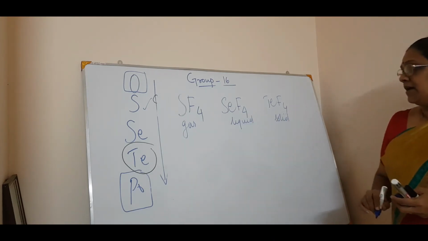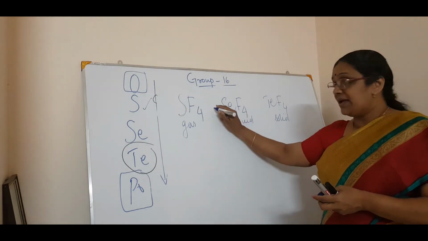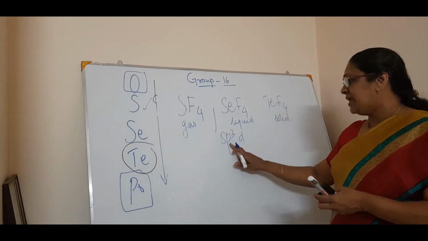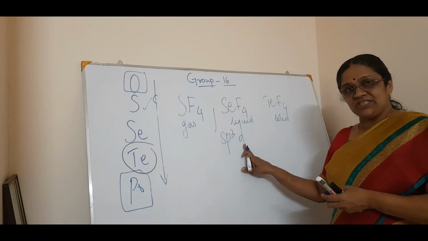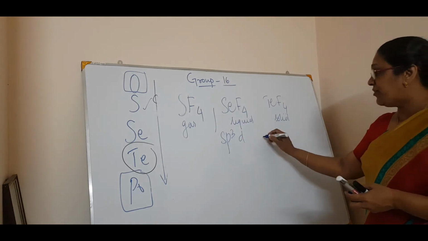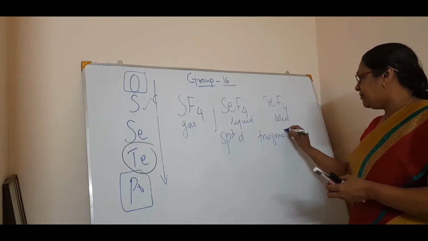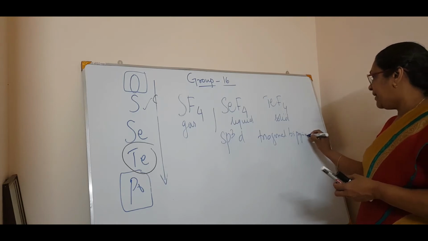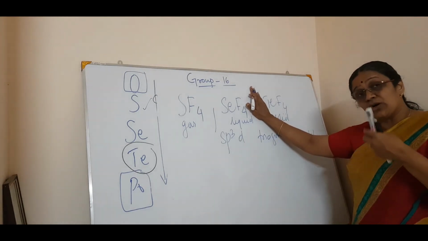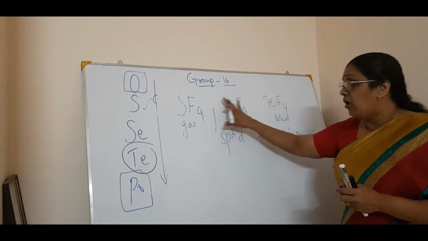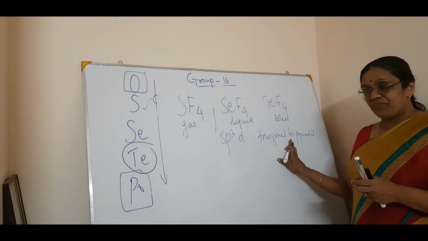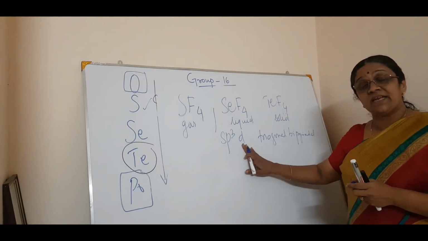These have sp3d hybridization, so the geometry is trigonal bipyramidal. Whereas SF6 has an octahedral geometry, SF4, SeF4 and TeF4 have trigonal bipyramidal geometry with sp3d hybridization.